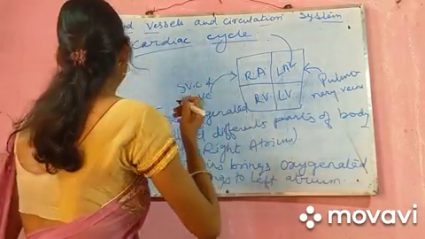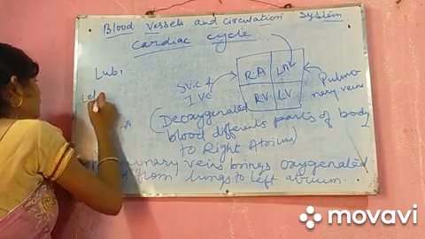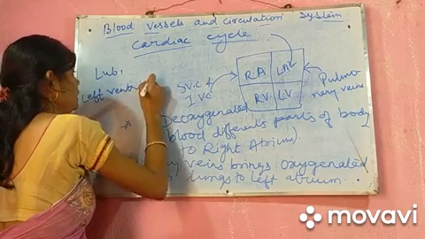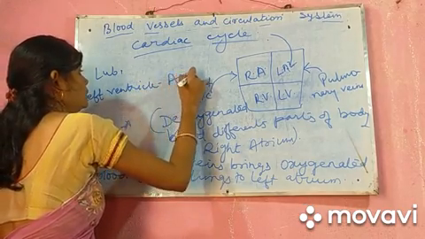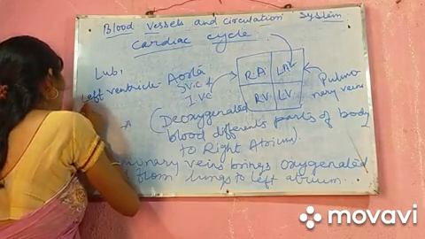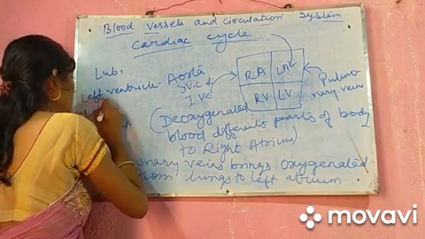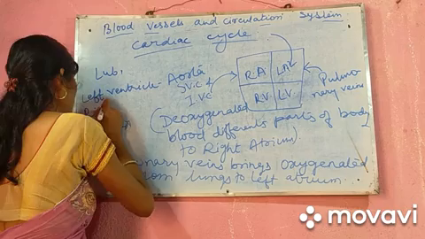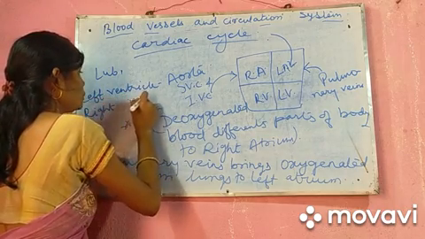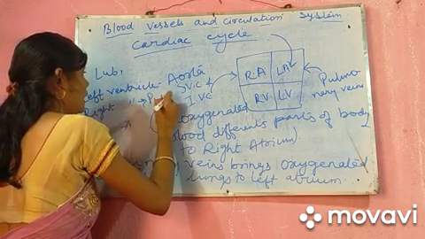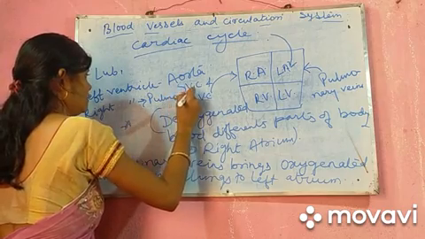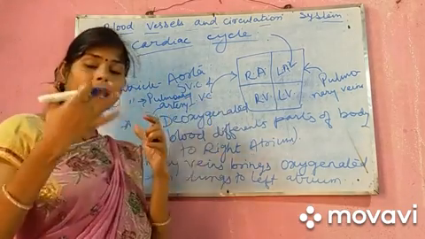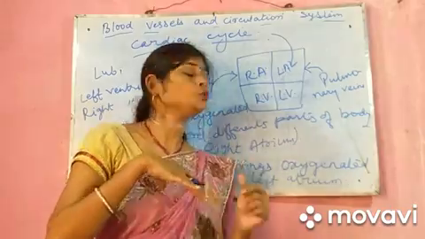The blood from the left ventricle goes to the aorta and from the right ventricle to the pulmonary artery. The blood cannot flow back from the arteries.